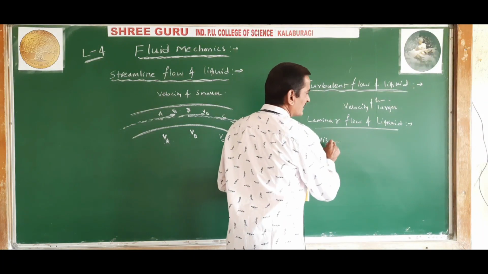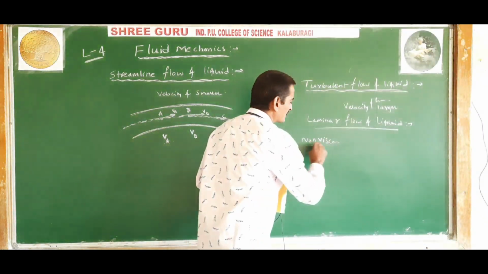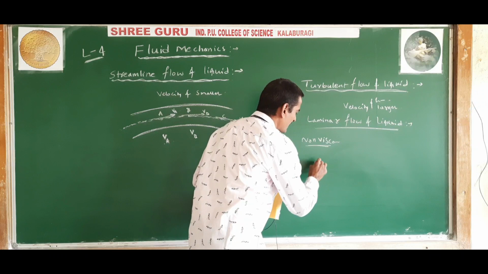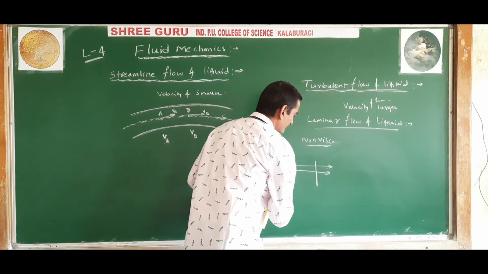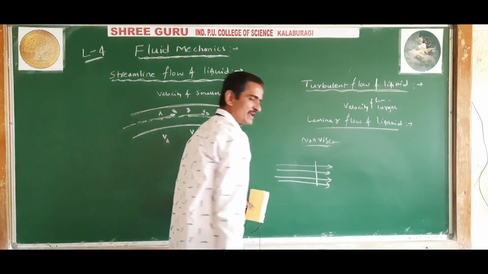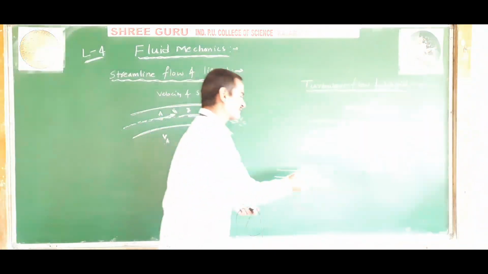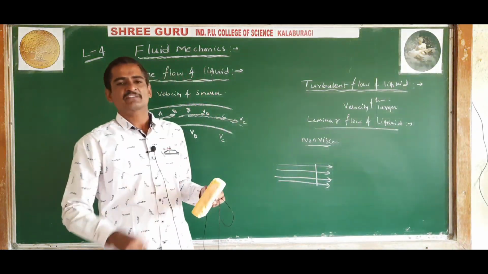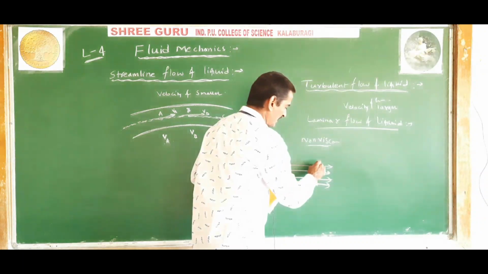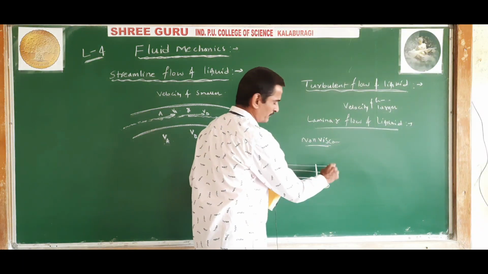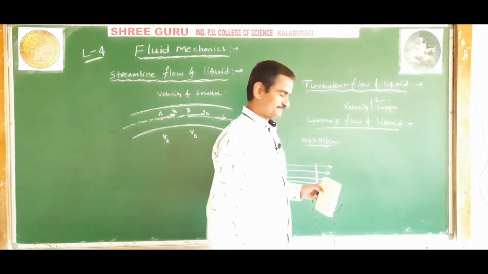If a non-viscous liquid is flowing through a section, then the profile of liquid flow will be a plane profile, like this. If a non-viscous liquid flows through a section, the profile of the laminar flow will be a plane for the laminar flow.